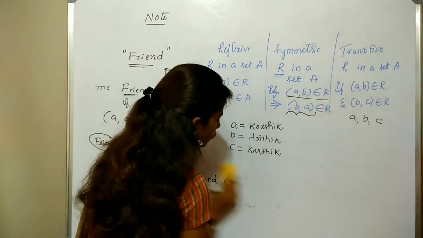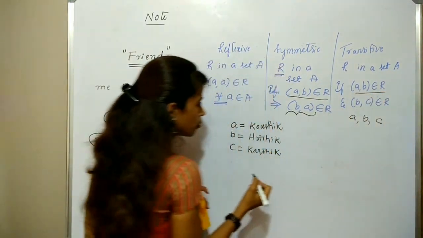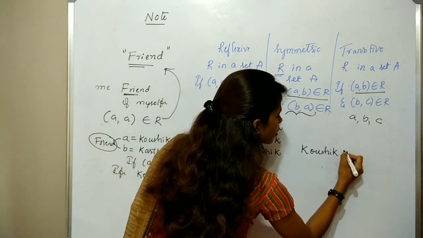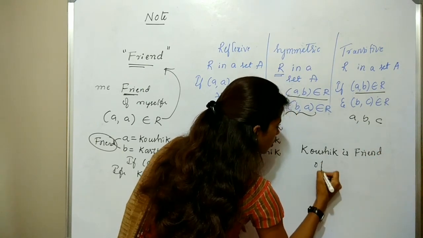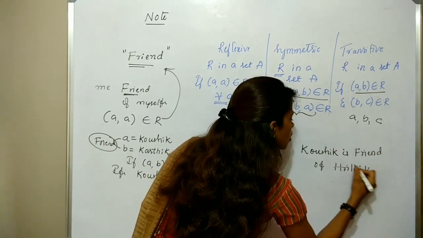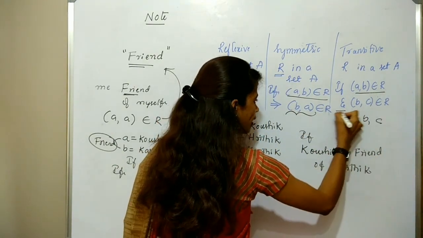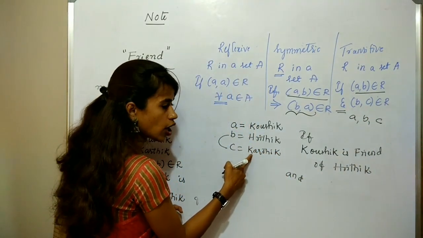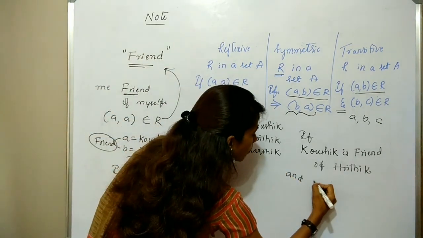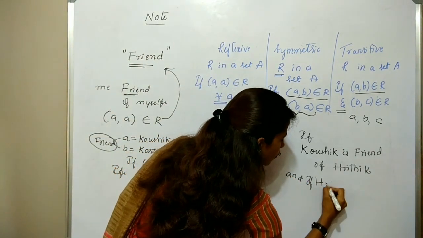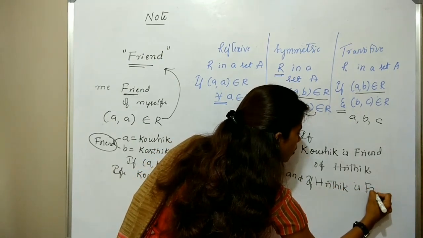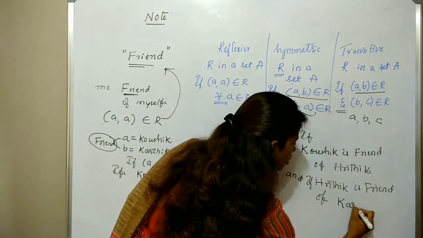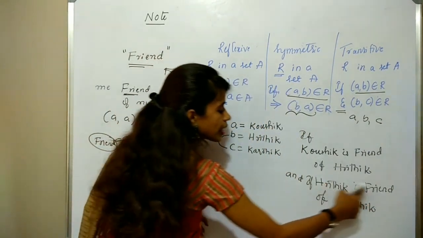(A, B) belongs to R means Kaushik is a friend of Ritik. (B, C) belongs to R means Ritik is a friend of Karthik.